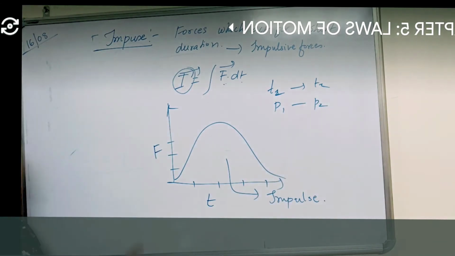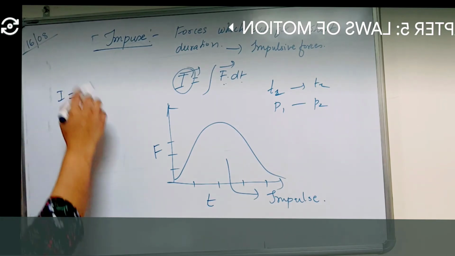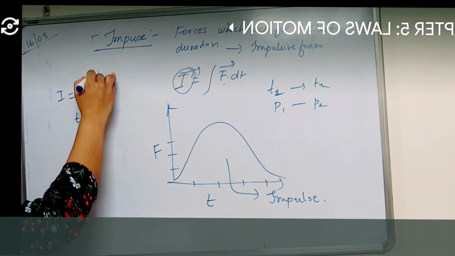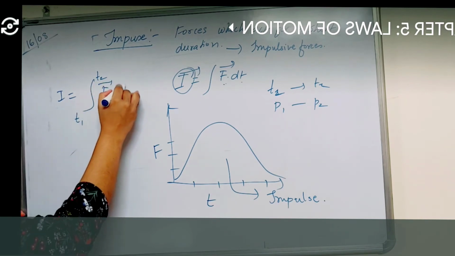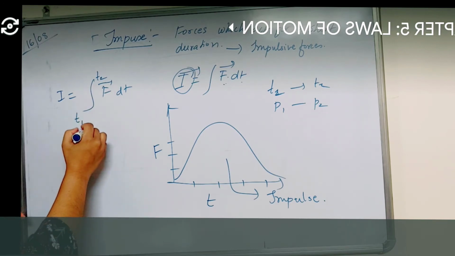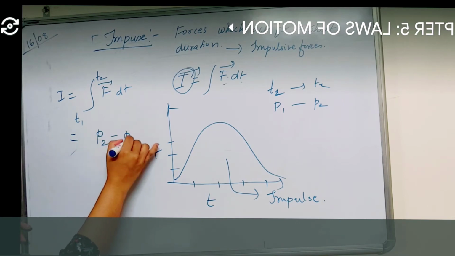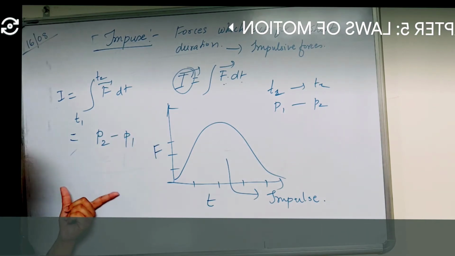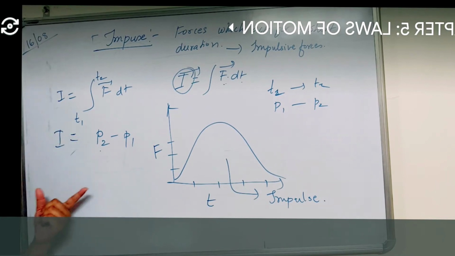Then impulse is nothing but the integration of F into dt, a very small change from t1 to t2. That gives rise to the change in momentum, p2 minus p1, which gives us impulse.